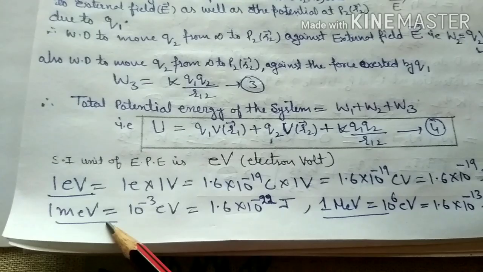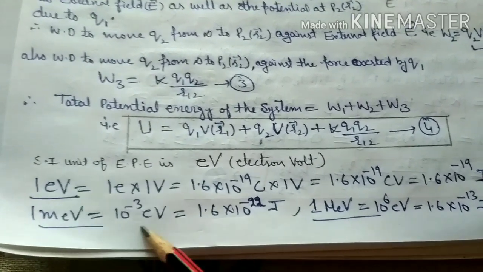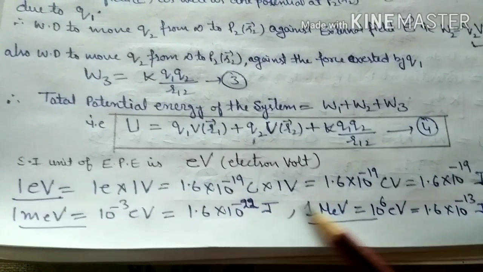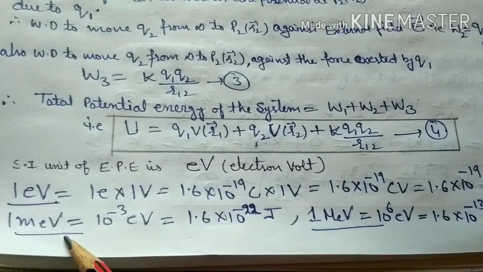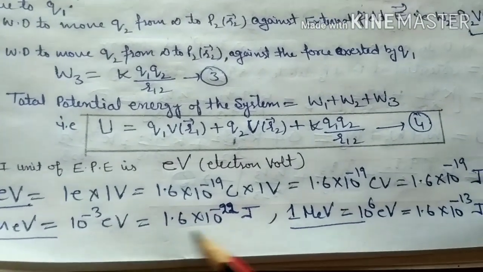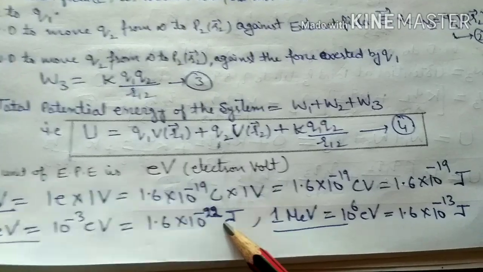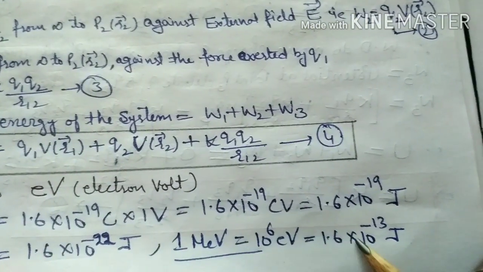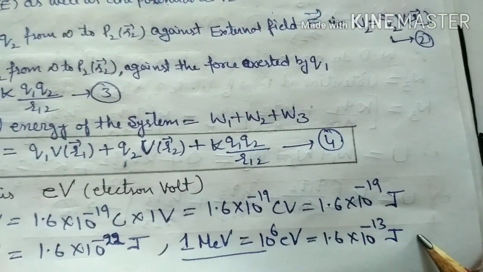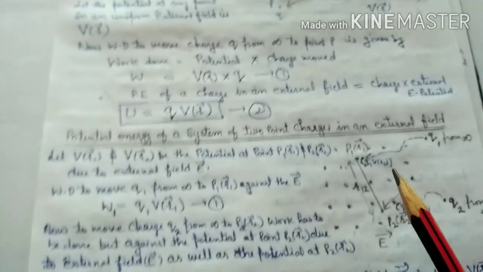Similarly, 1 milli electron volt is 10^-3 electron volt, which is 1.6 × 10^-22 joule. Similarly, 1 mega electron volt is equal to 1.6 × 10^-13 joule. Hope you understand that too.